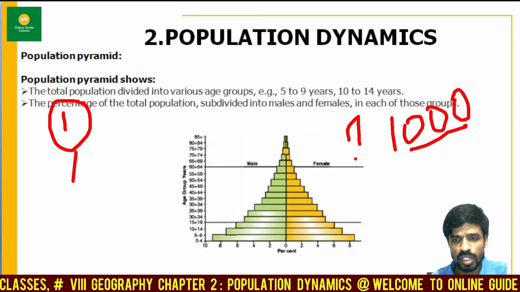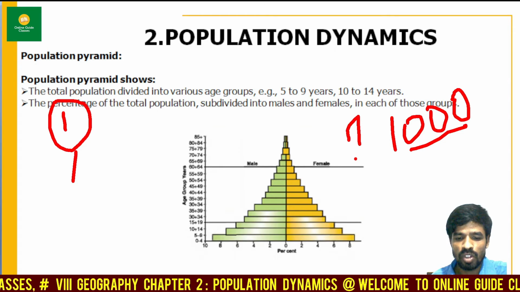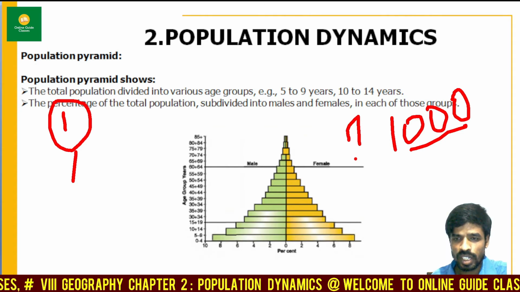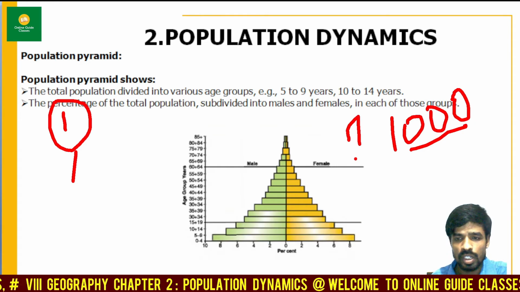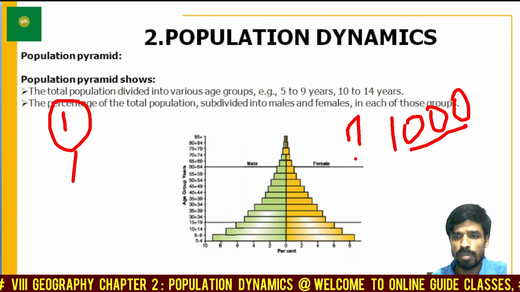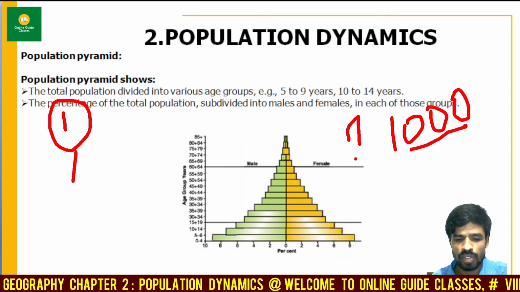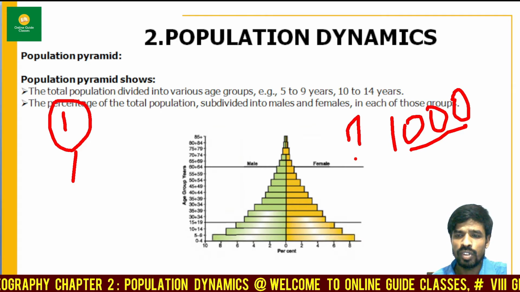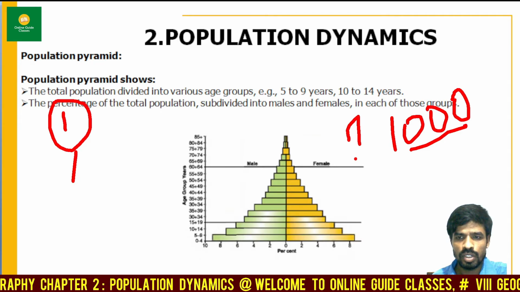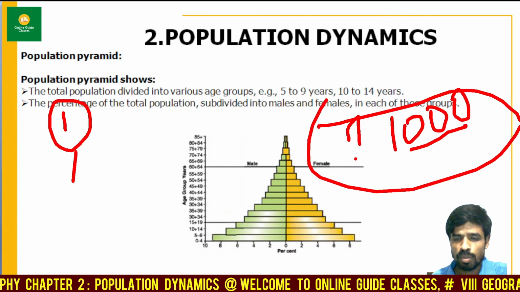This is the average count according to the 2011 census. But there are some states like Kerala, which has almost 1,084 females out of 1,000 males. And if you see Puducherry, it has almost 1,052 females out of 1,000 males. So it's not the case that the number of females is always less.